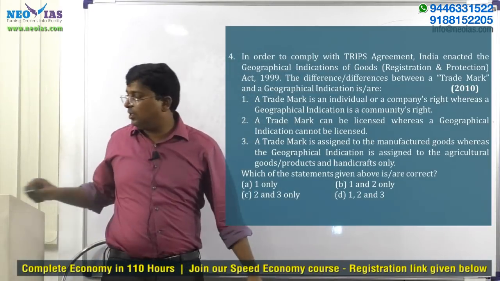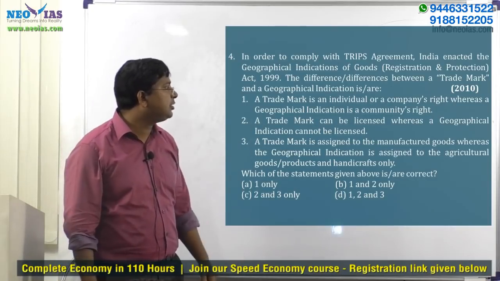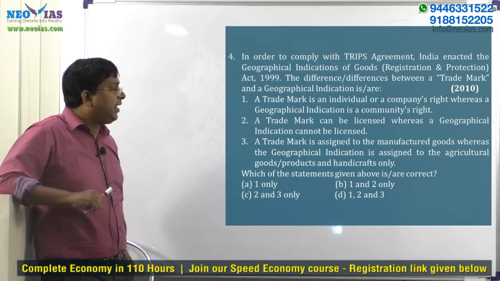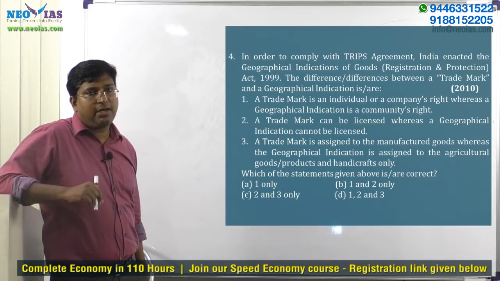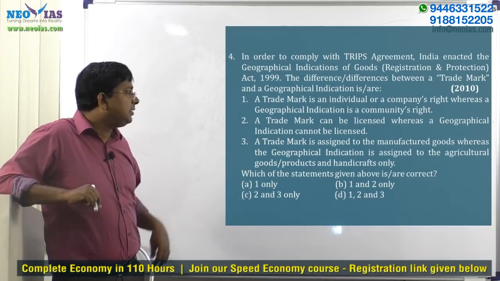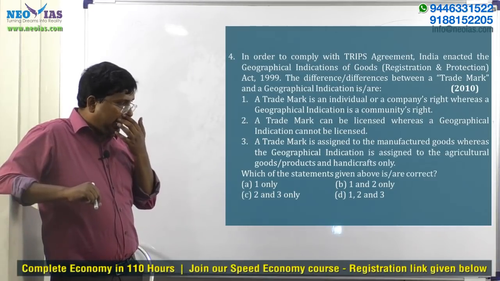The difference or differences between trademark and GI are: trademark is an individual or a company's right, whereas GI is a community right. Is it correct? Yes. Trademark can be licensed, whereas a GI cannot be licensed. Yes.